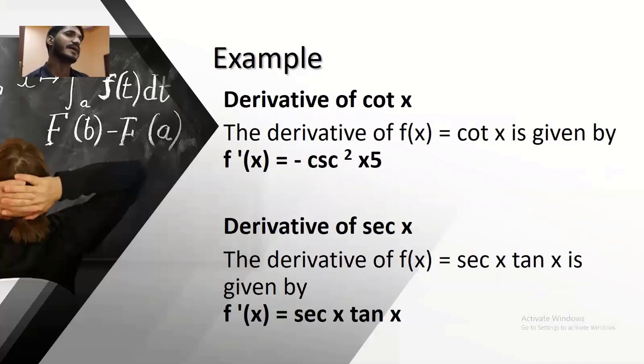Example, derivative of cot x. The derivative of f of x is equal to cot x is given by the derivative of f of x is equal to sec x, tan x is given by.